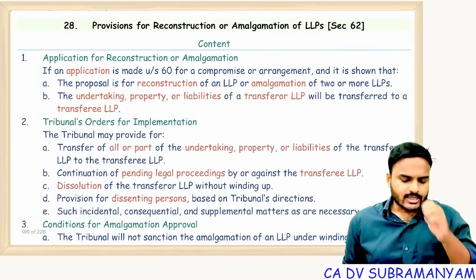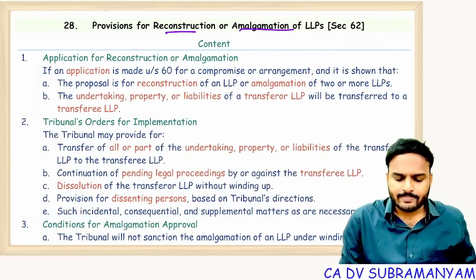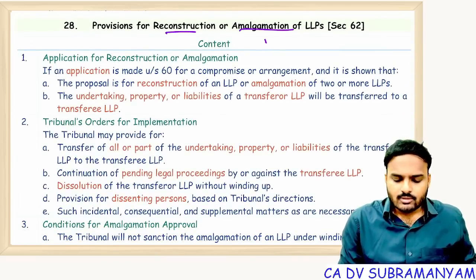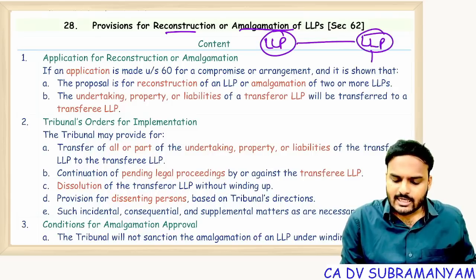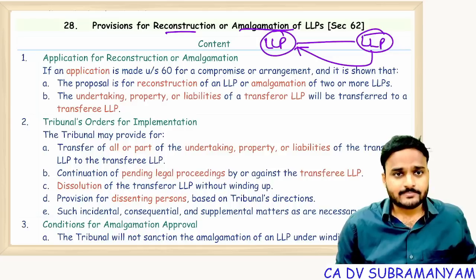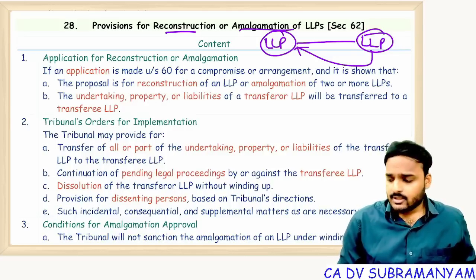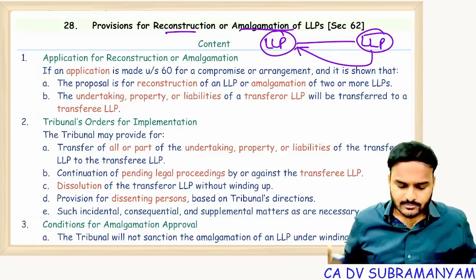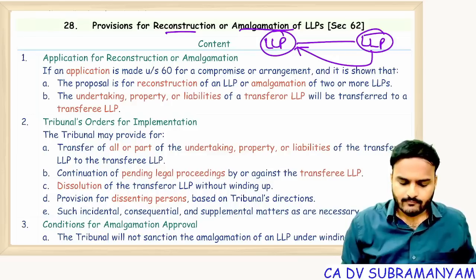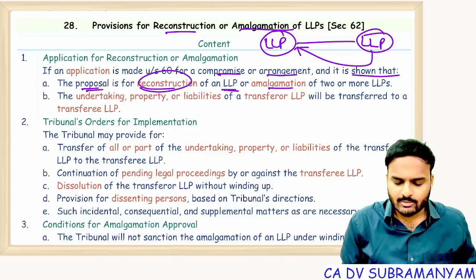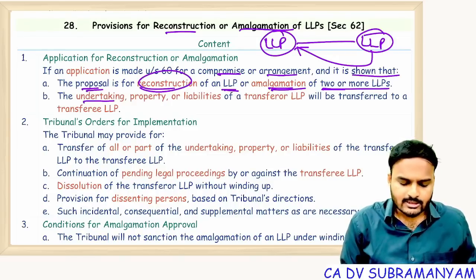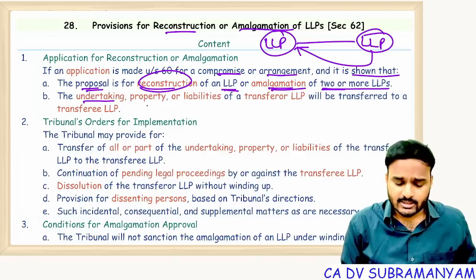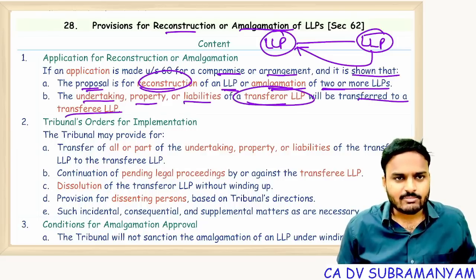Next one, reconstruction or amalgamation of LLP. So that means one LLP acquires another LLP. So this LLP is getting sold to one LLP. If an application is made under section 60 for a compromise or arrangement, and it is shown that the proposal is for reconstruction of LLP or amalgamation of 2 or more LLPs, the properties, undertaking, which is nothing but property, and liabilities of transferor LLP will be transferred to transferee LLP.